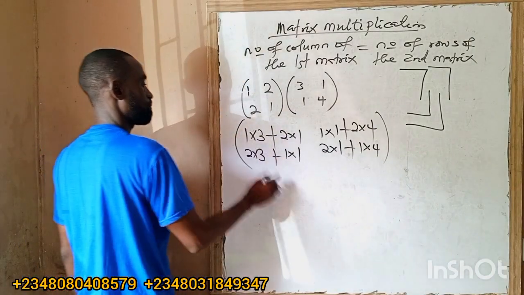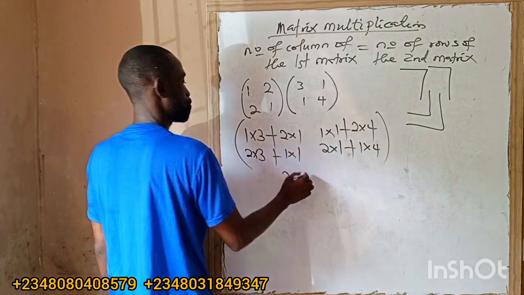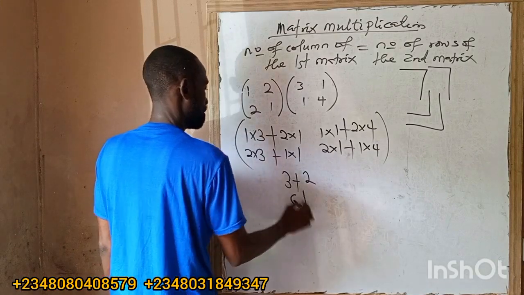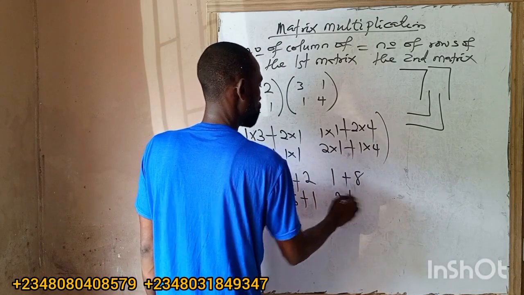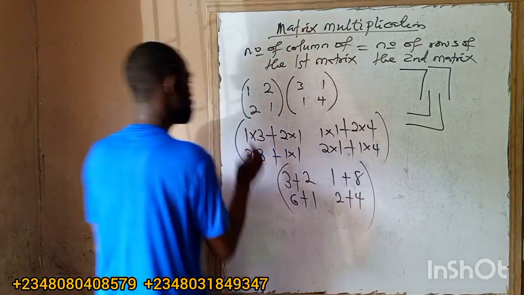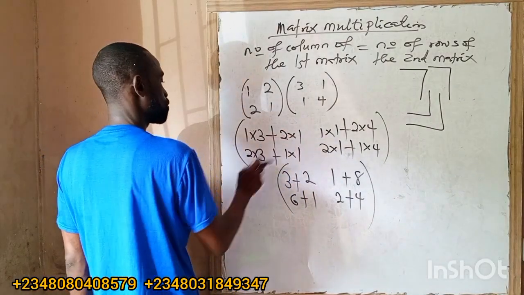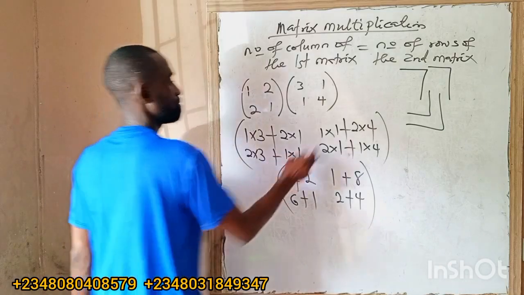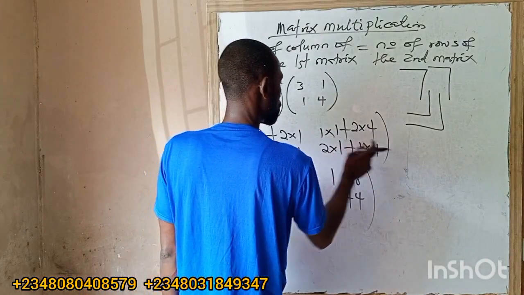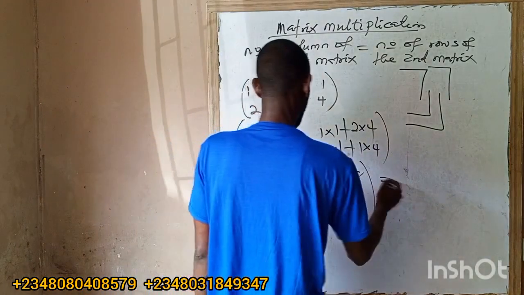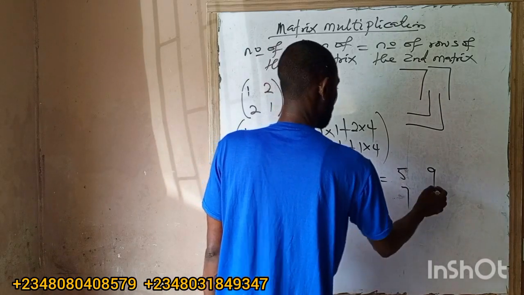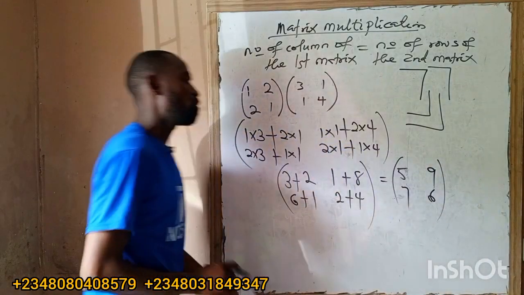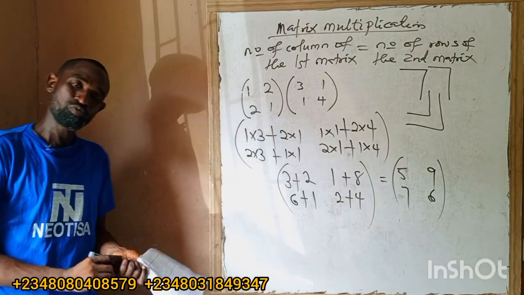So this will now be 3 plus 2, 6 plus 1, 1 plus 8, 2 plus 4. 3 times 1 times 3, 3, 2, 6, 1, 1, 8, 2, and 4. So what's the final result? 5, 9, 7, and 6. That's how we multiply a matrix. That is how to multiply a matrix.